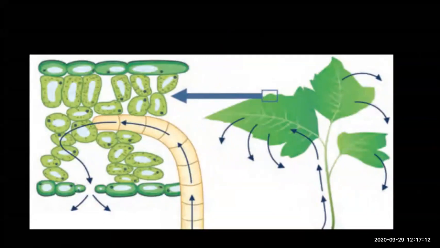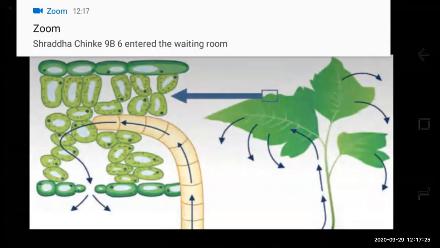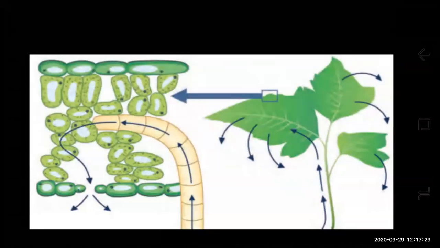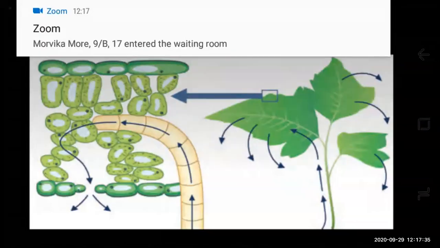So water should not only be lost, it should also be absorbed. Transpiration will help in absorbing the water and minerals and then distributing them to different parts of the plants like leaves, stem, flowers, fruits. Whereas root pressure performs an important role of pushing the water up during the night time. Okay, at night we are not pouring water.